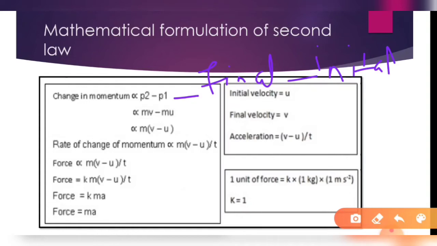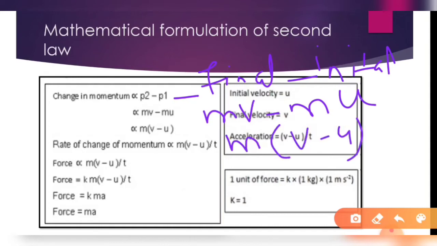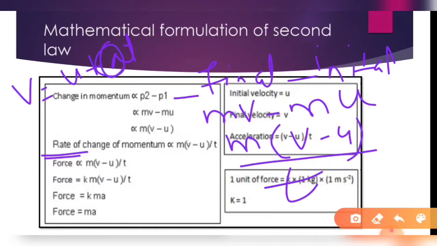The final momentum is mv and the initial momentum is mu, so m(v minus u) is the change in momentum. But we will talk about the rate of change of momentum, that is, according to time. If we remember from the first equation of motion, v = u + at, we can write a = (v minus u) upon t.